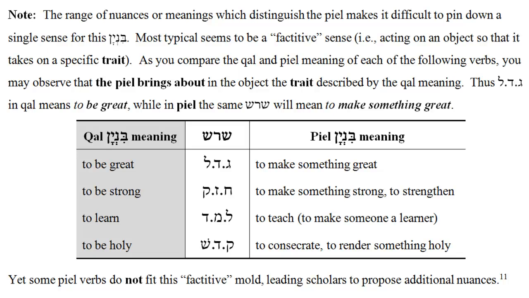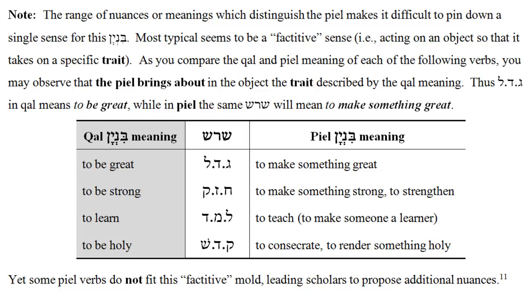Thus, the most typical seems to be what's come to be called a factative sense. Factative means taking action on an object so that that object will take on a specific trait. The following collection of 4 verbs in the PL Binyan illustrate the factative sense.